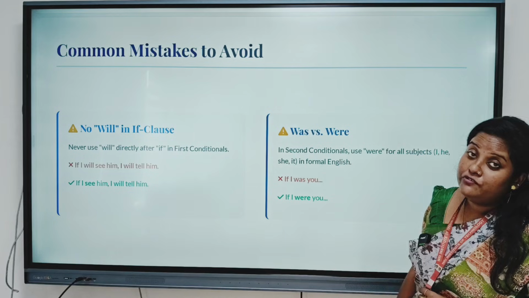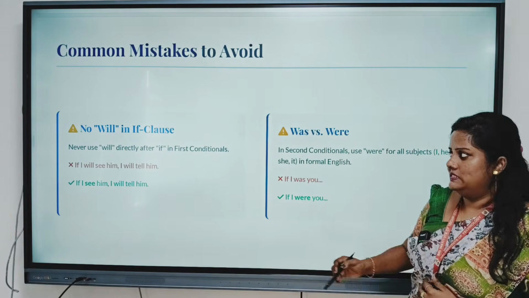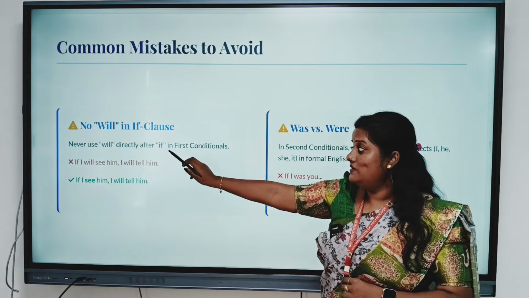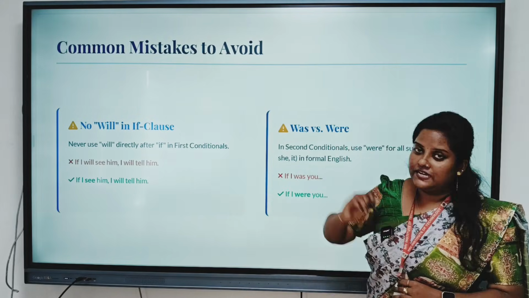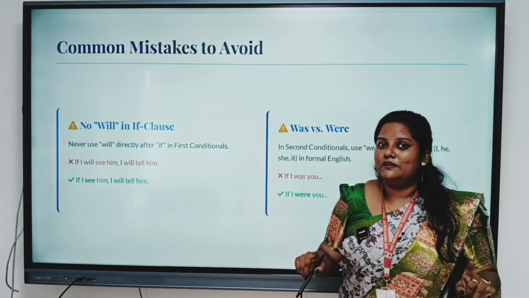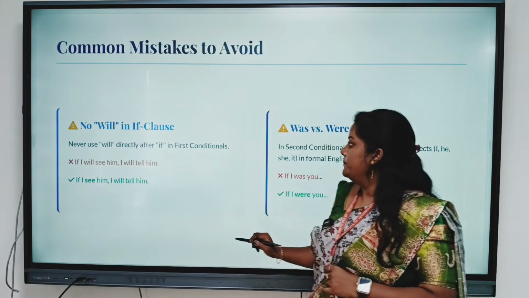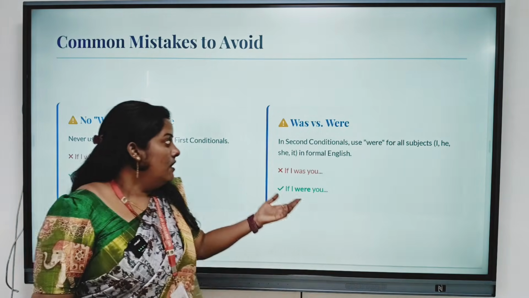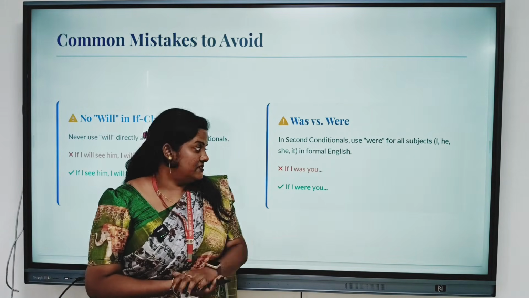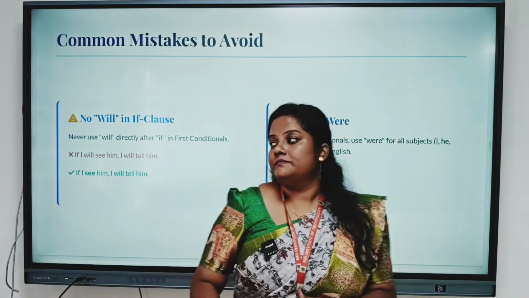Some common mistakes we have to avoid when dealing with if conditionals. First, will in the if clause. Never use will directly after if in the first conditional. "If I will see him, I will tell him" is absolutely wrong. The correct one is "If I see him, I will tell him." Another one is was versus were. In the second conditional, use were for all subjects. "If I was you" is wrong. "If I were you" is the correct one.